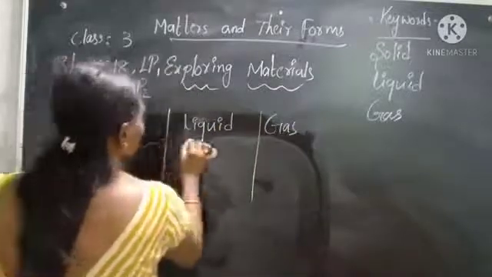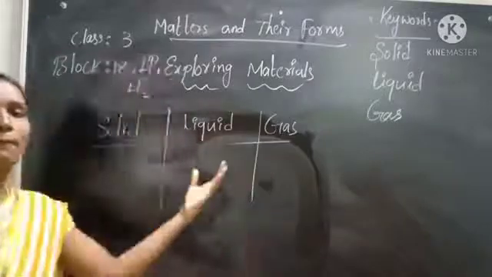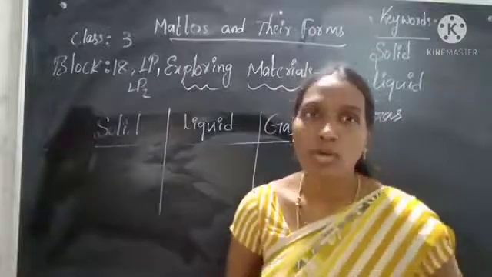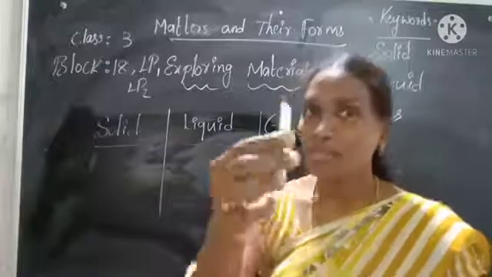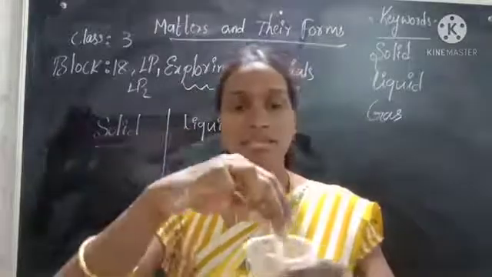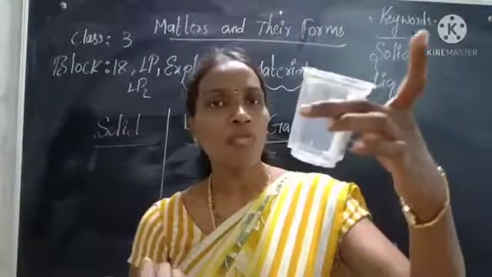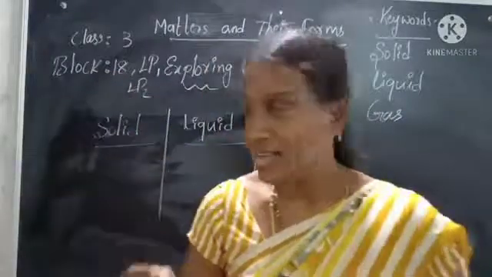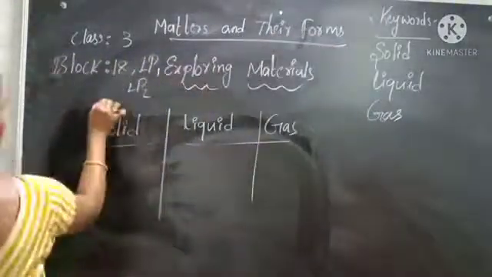These are the three types of materials generally found in our surroundings. For example, I'm taking the chalk and keeping it in the glass. What's happening? It's occupying some space, right? For example, solids, like chalk.